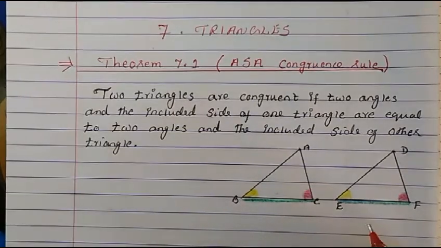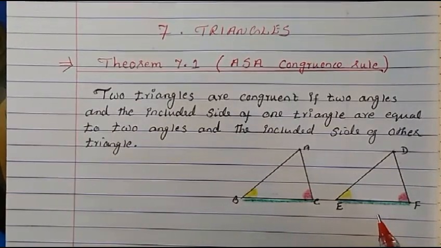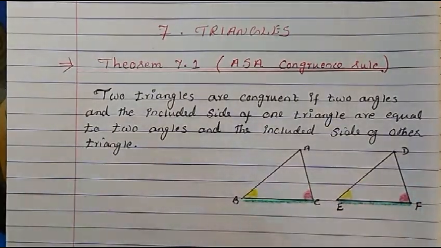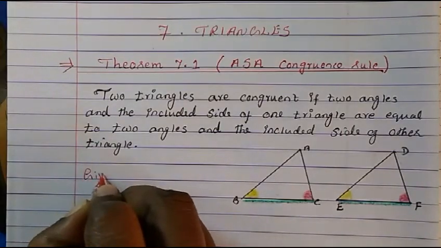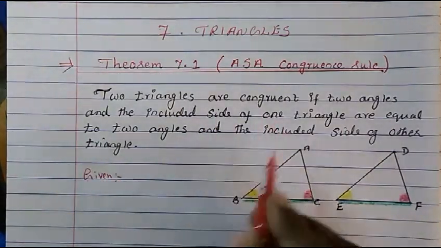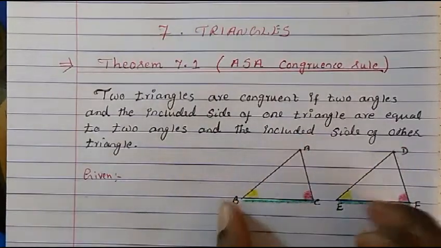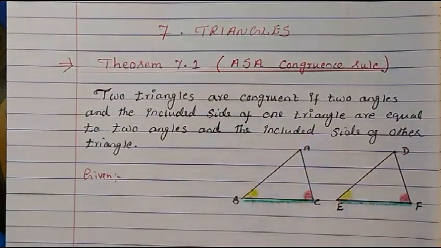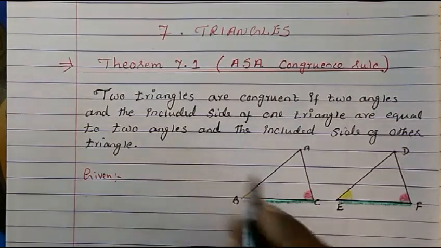So first, normally we write what is given to us. In this theorem, we will write down what is given, then we will prove that the result is true.